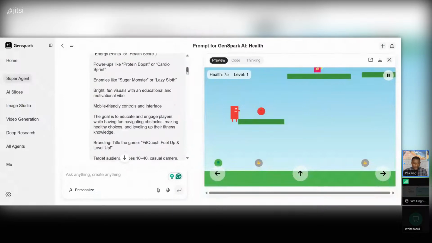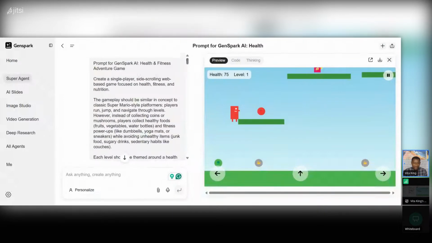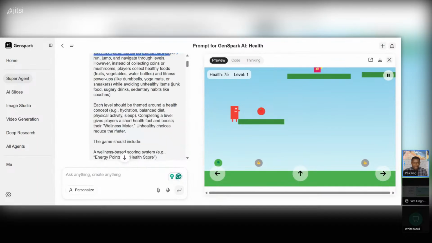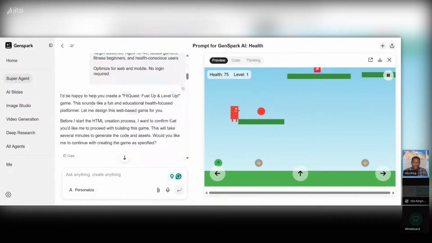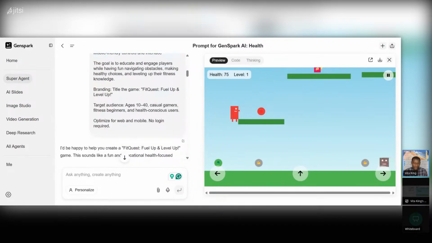I was trying to create a health and fitness adventure game. So I told it, create a single player side scrolling web-based game focused on health, fitness, and nutrition. The gameplay should be similar in concept to... so I was very specific. I can show you how to refine, restructure and organize your prompt, and so on.